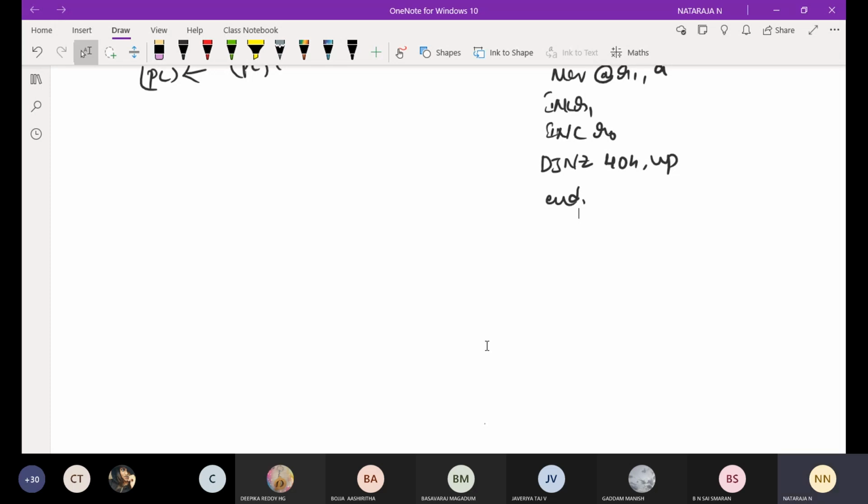If the contents of the 40H address is not 0, then jump to the specified address indicated by the label. Next point: if 40H is equal to 0, the condition is false. Then execute the next instruction, that is, end program.